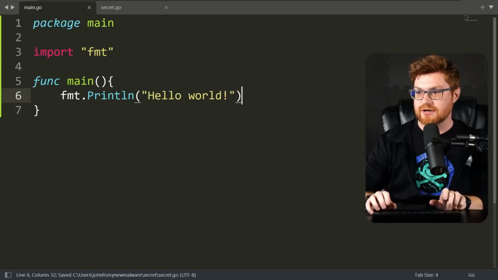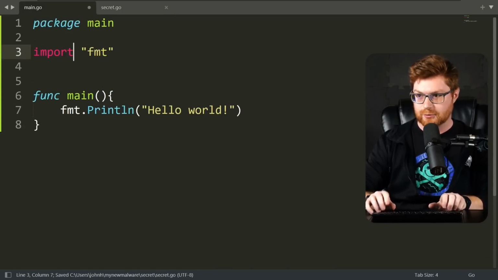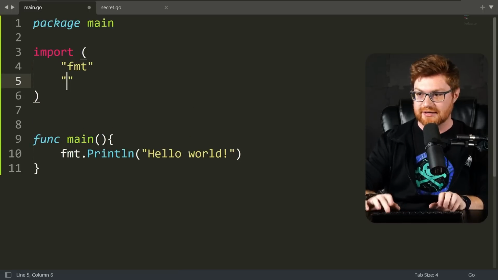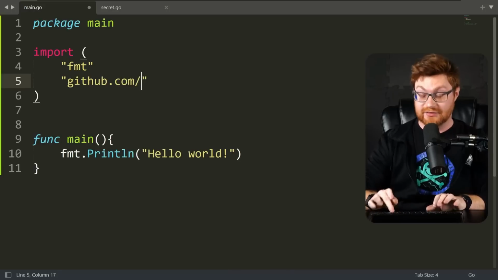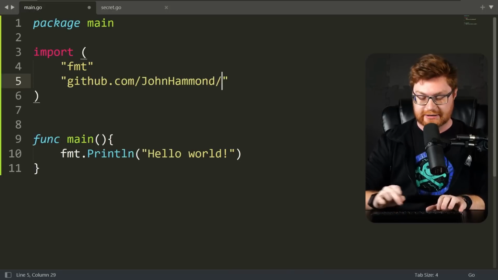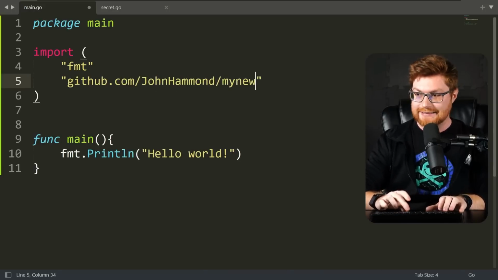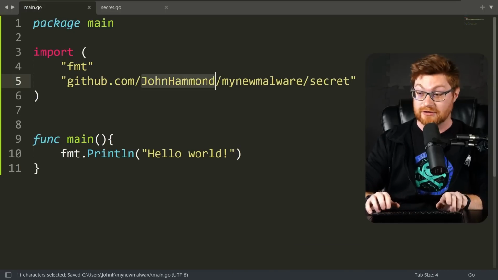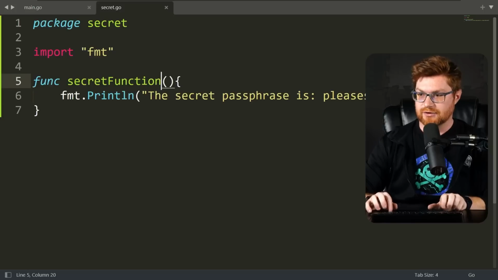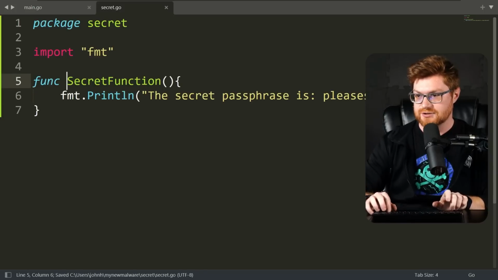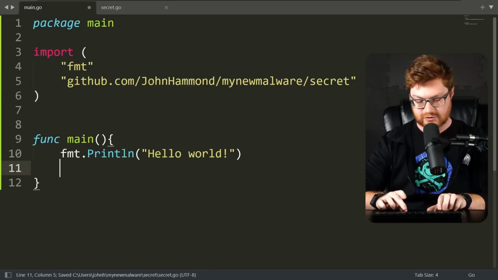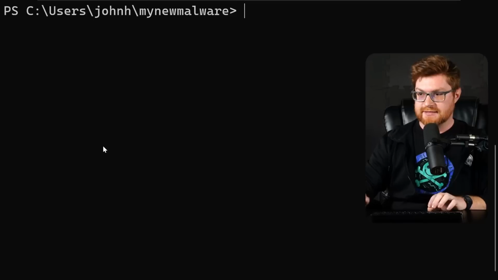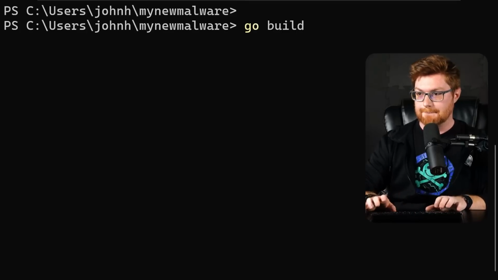Haha, cutesy, dumb. Now we can add another import statement, and let's actually wrap these in the parentheses in that Go way to do things. And I know this is, again, the OPSEC fail that I'm intentionally running up against the wall for, so I can import my new malware and the secret all from the GitHub repository from my username. Haha. Actually, we want to expose that just as well, so that should be a capital function name, and then we can do secret.Secret function, I think.